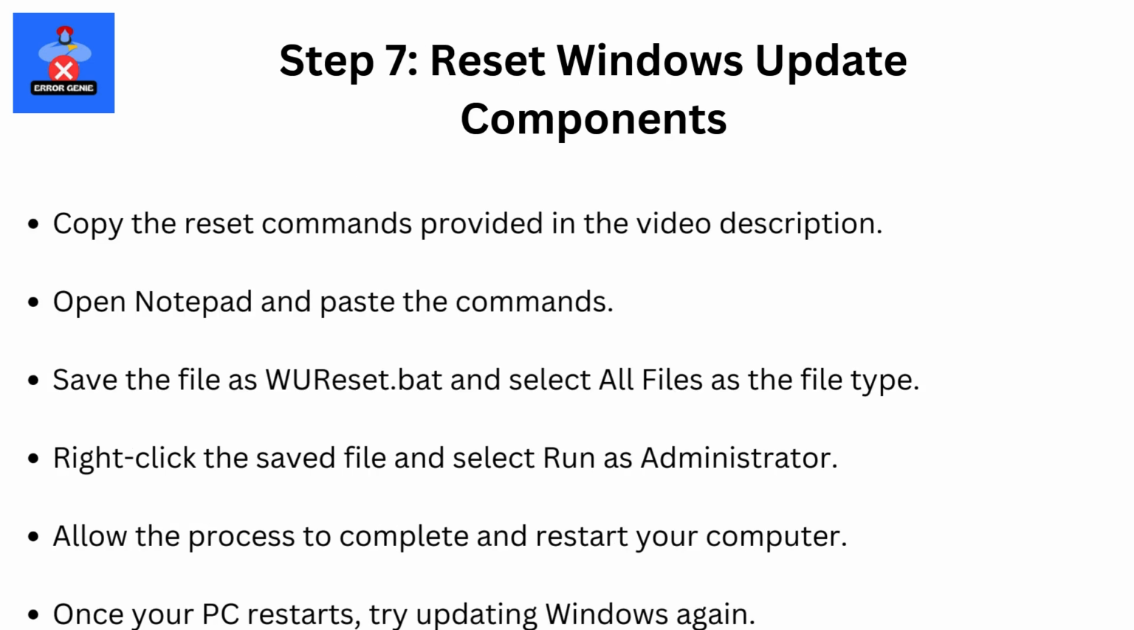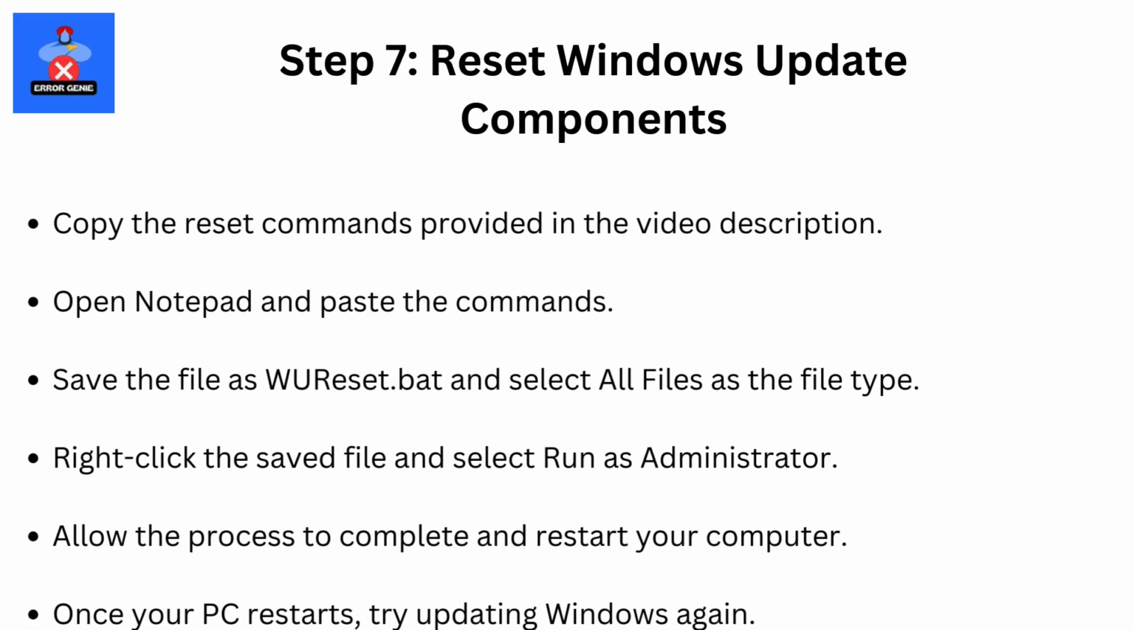Step 7. Reset Windows Update components. Copy the reset commands provided in the video description. Open Notepad and paste the commands. Save the file as wureset.bat and select All Files as the file type.